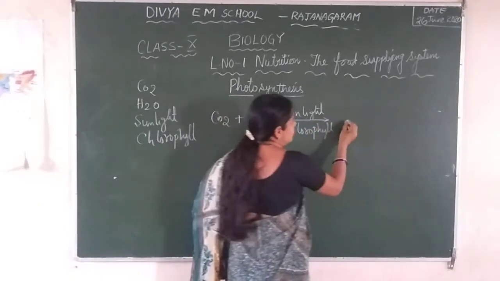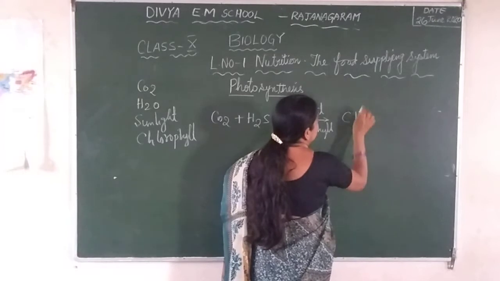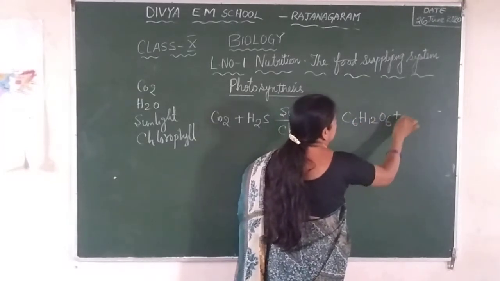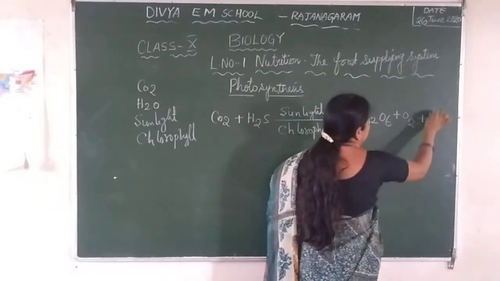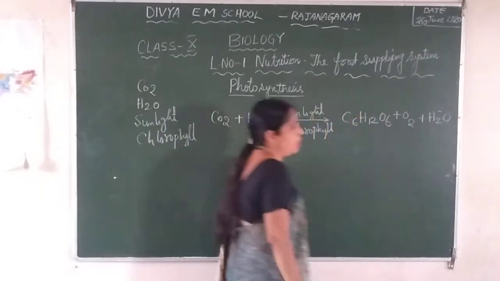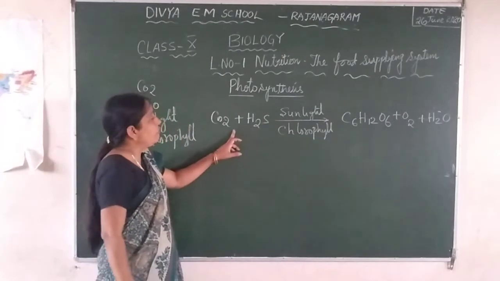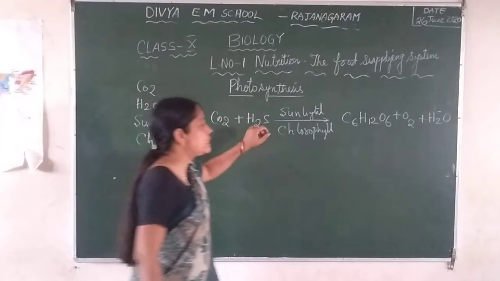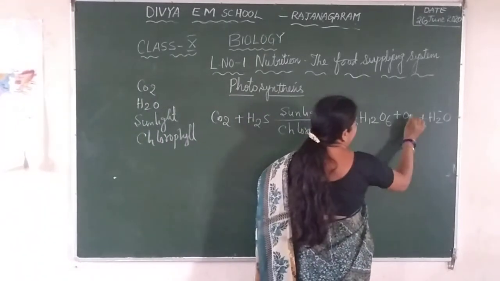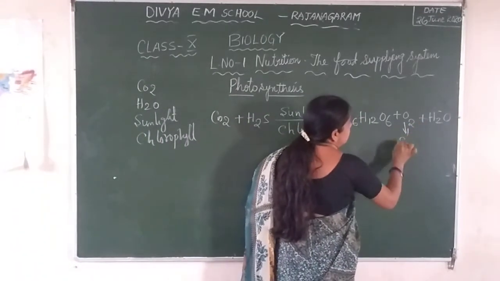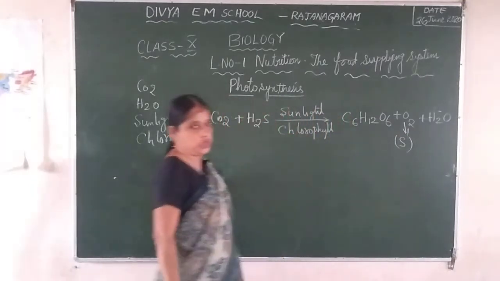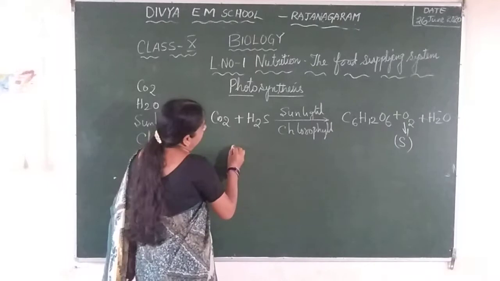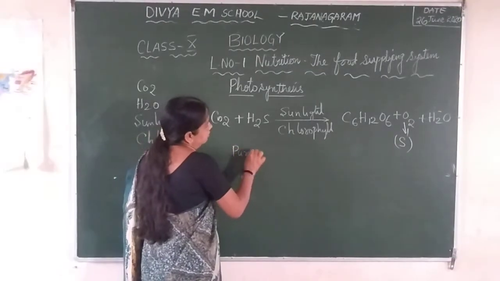And these are the products formed. But when he used hydrogen sulfide instead of water, what he observed was that instead of oxygen, sulfur is produced. He did this experiment on the purple bacteria.